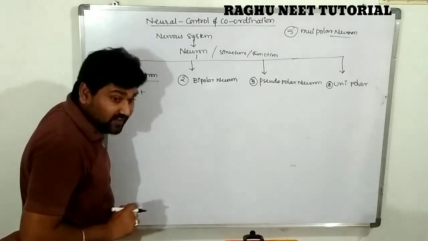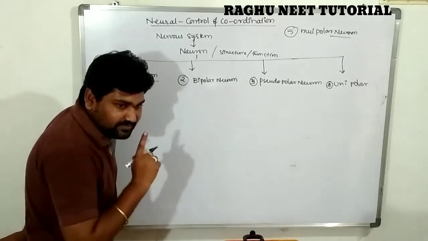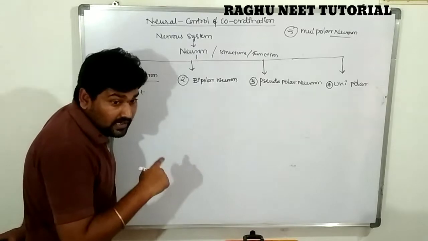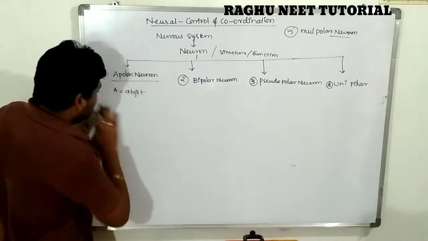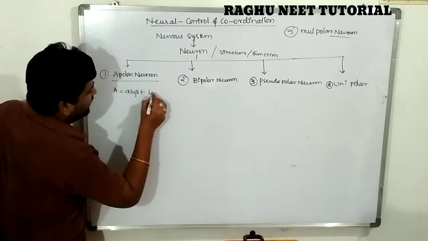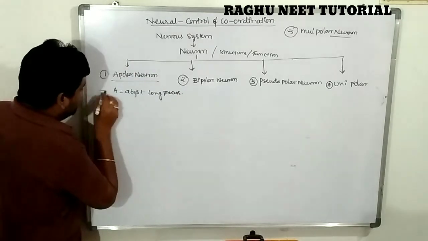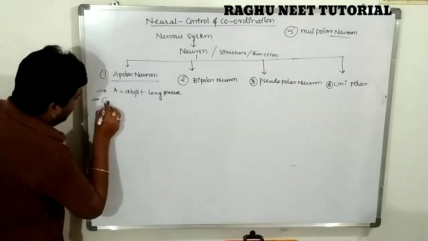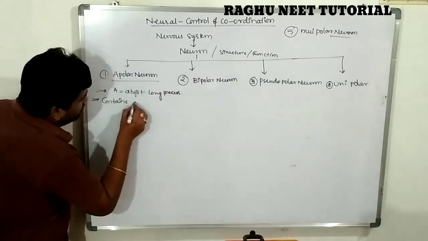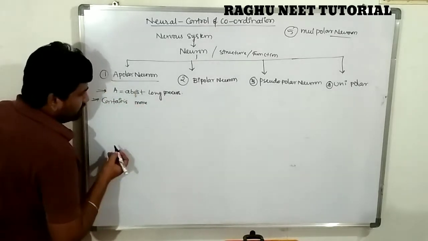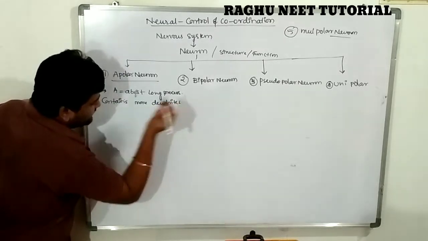They are completely without a long process, that is, absence of the axon, but they contain a larger number of dendrites. So the apolar neuron contains more dendrites.